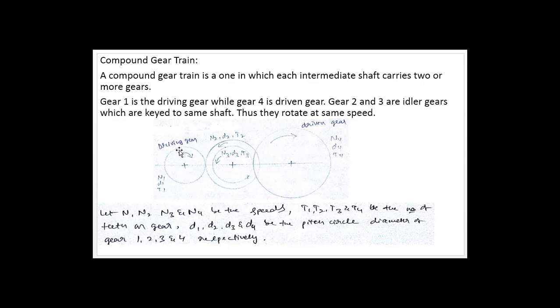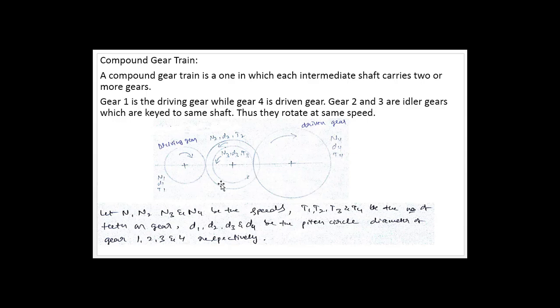Yes, gear 1 is a driving gear, gear 4 is a driven gear, and gear number 2 and gear number 3 are idler gears which will be keyed, or firmly fixed, to the same shaft. This is the shaft to which gear number 2 and gear number 3 are fixed. Thus, these two gears will rotate at the same speed and in the same direction. Next, let N1, N2, N3 be the speeds, T1, T2, T3, T4 be the number of teeth, and D1, D2, D3, D4 be the pitch circle diameters of gears 1, 2, 3 and 4 respectively.